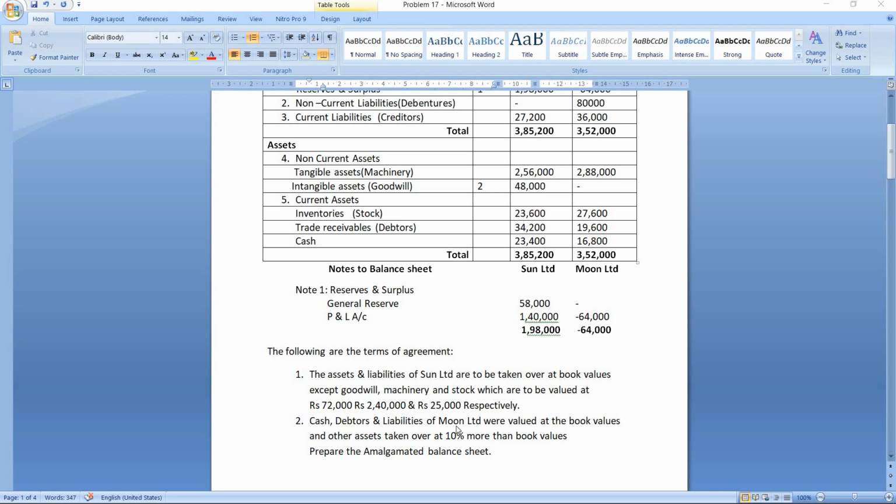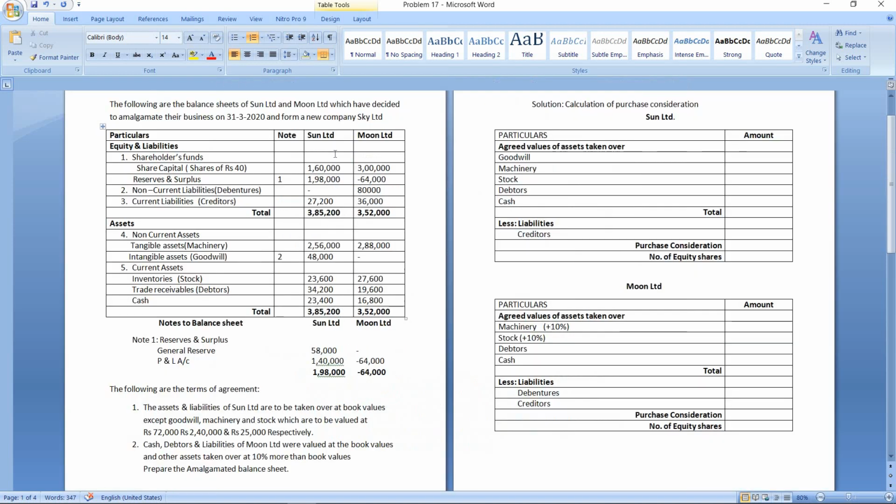Now when it comes to the assets of Moon Limited, cash, debtors and the outside liabilities are to be taken at book values and the remaining assets are to be taken at 10% more than the book values. You have to prepare the amalgamated balance sheet. So first we will calculate purchase consideration for both the companies and then we will prepare the amalgamated balance sheets. So let's start with the purchase consideration of Sun Limited.